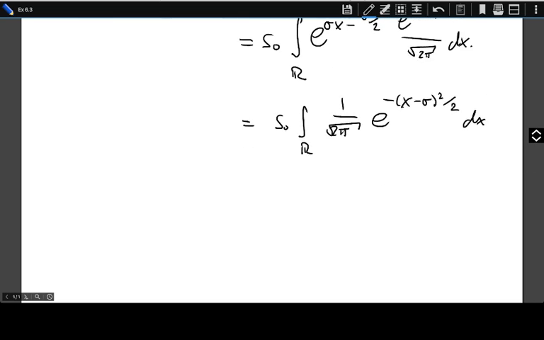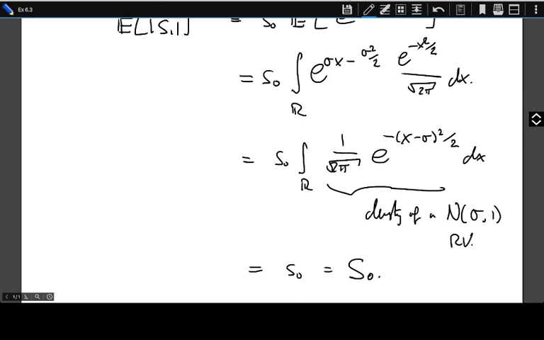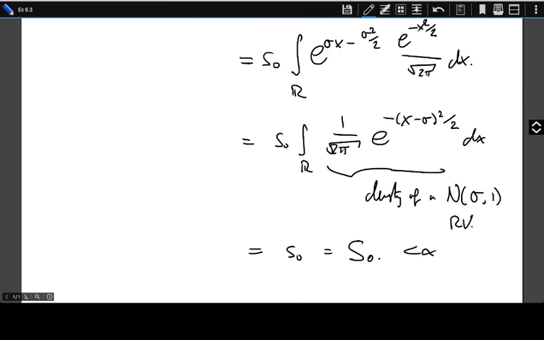This is the density of a normal random variable with mean sigma. And so integrating over the entire density, because it's a probability density, is going to be equal to 1. So this integral goes to 1, and we get S0, which is the value of that risky asset at time 0, which is, of course, also less than infinity. That's what we had to prove. And we've ended up inadvertently proving the martingale property anyway. So that's integrability.